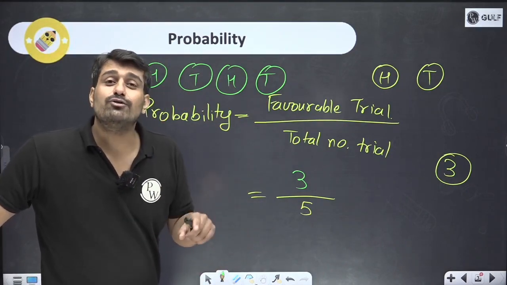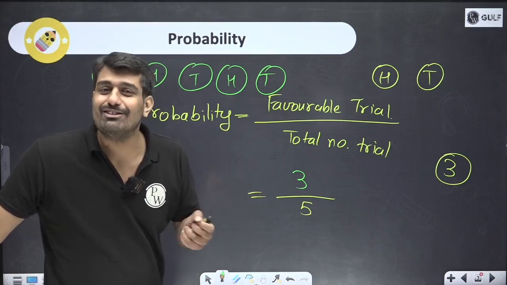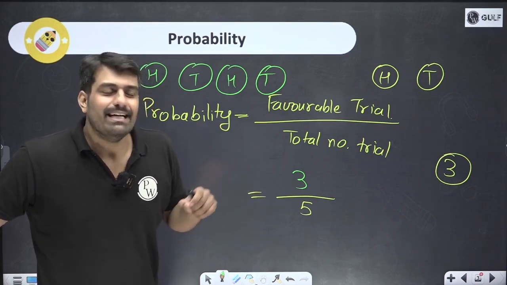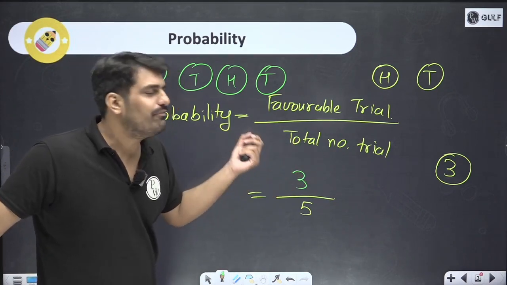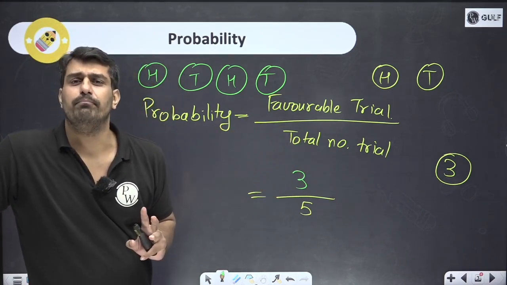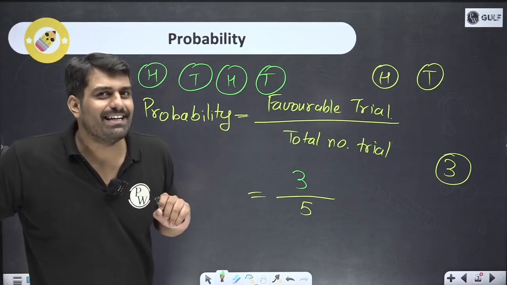Over here, it was all on an experimental basis. It was empirical. Why was it empirical? It was empirical because we have the trials, we took the outcome, and based on that we did the calculation. Not everything is empirical in our day-to-day life.